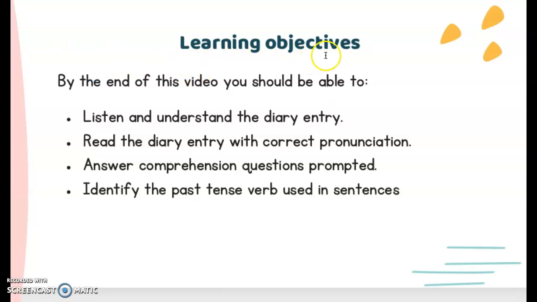Okay, our learning objectives. By the end of this video, you should be able to listen and understand the diary entry, read the diary entry with correct pronunciation, answer comprehension questions prompted, and identify the past tense verbs used in sentences. Okay, there are 4 learning objectives that you should achieve by the end of this video.